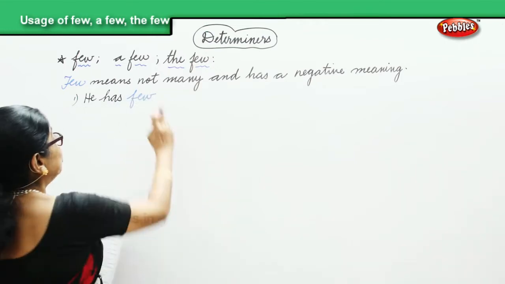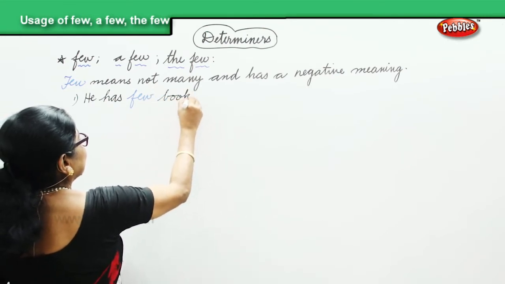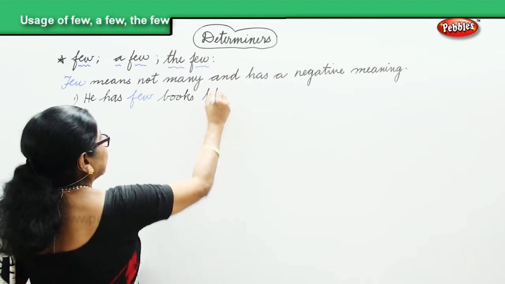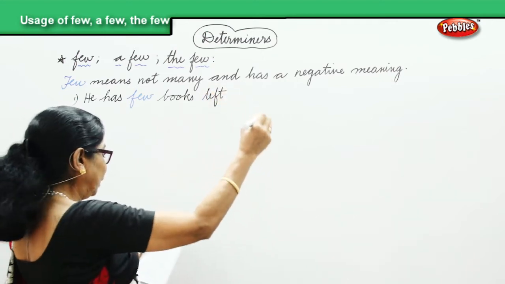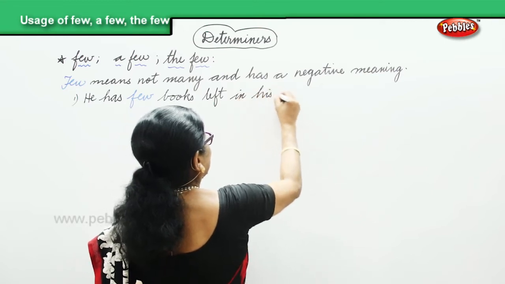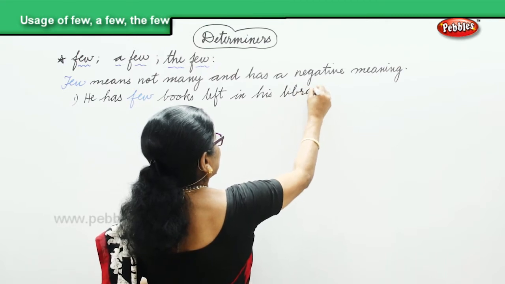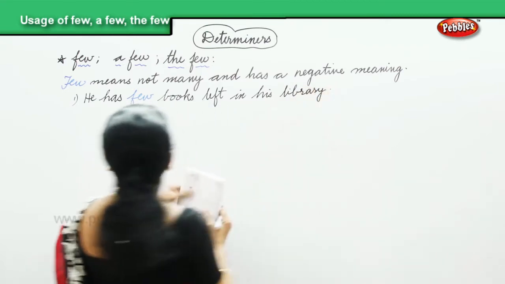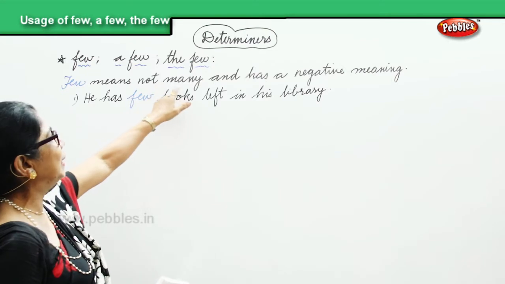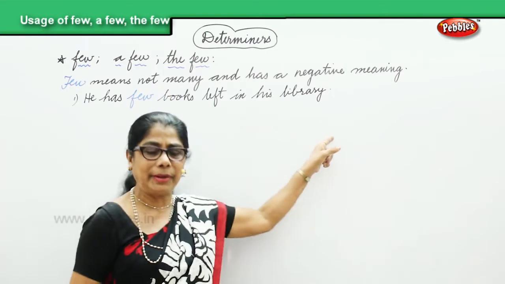He has few books left in his library. What is the meaning of few? Few means not many. He has few books left in the library.